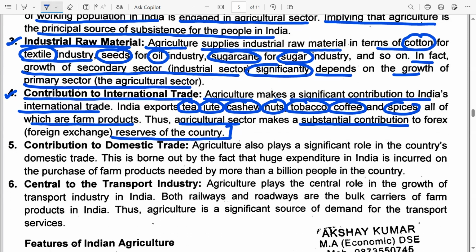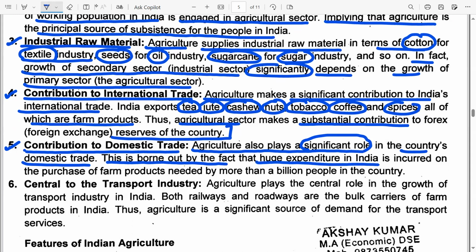Okay. So point number 5, contribution to domestic trade. Agriculture also plays a significant role in the country's domestic trade. This is born out of the fact that huge expenditure in India is incurred on the purchase of farm products needed by more than 1 billion people in the country. So in India, the agricultural sector not only contributes to international trade, but also contributes to the domestic trade happening within the country.